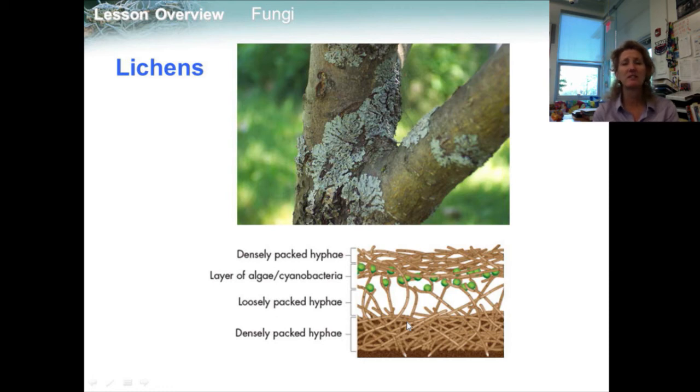Lichens are extremely resistant to drought and cold. Therefore, they can grow in places where few other organisms can survive, like on dry, bare rock or deserts on the tops of mountains, too. Lichens are able to survive in these harsh environments because the green algae or the cyanobacteria carry out photosynthesis, providing the fungus with a source of energy, while the fungus provides the green algae or cyanobacteria with water and materials. The densely packed hyphae protect the delicate green cells from the intense sunlight.